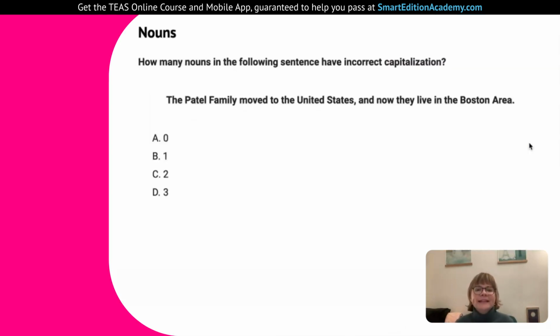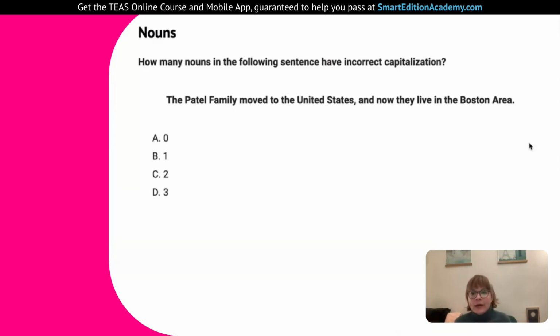All right, how many nouns in the following sentence have incorrect capitalization? Here we're looking for incorrect. We're looking for our mistakes with capitalization. So we have the Patel. Patel is a last name, so that's capitalized, that's good. Family. Family is a noun because it's a group of people. It's a thing, I guess. It's kind of a people and a thing.